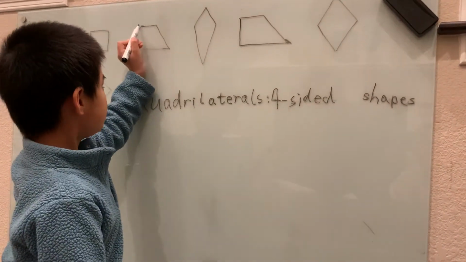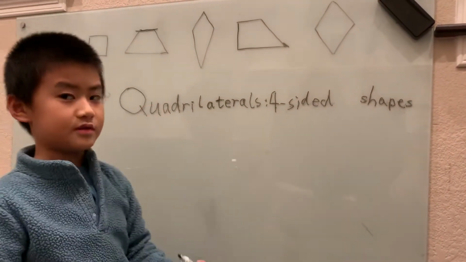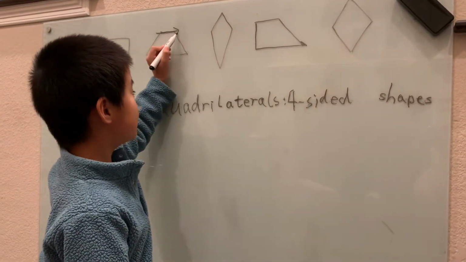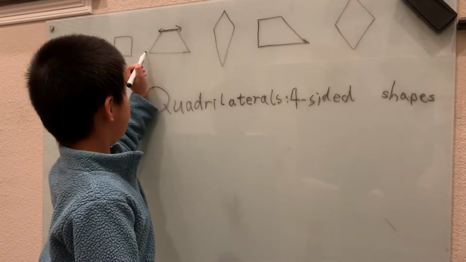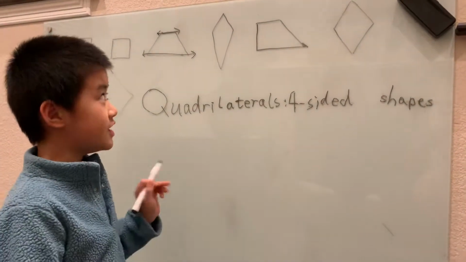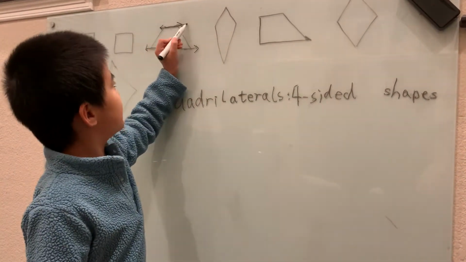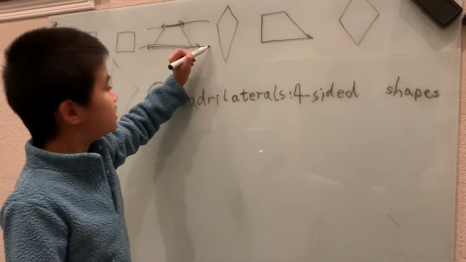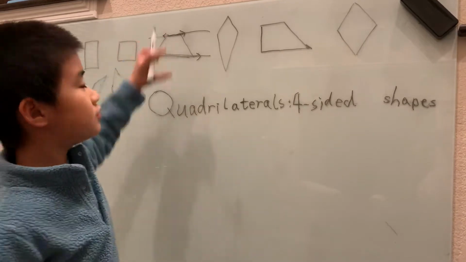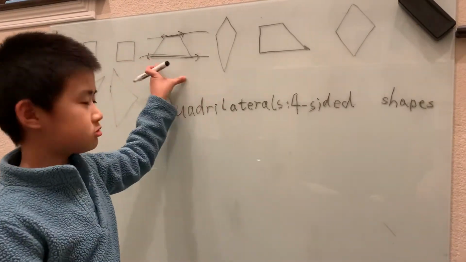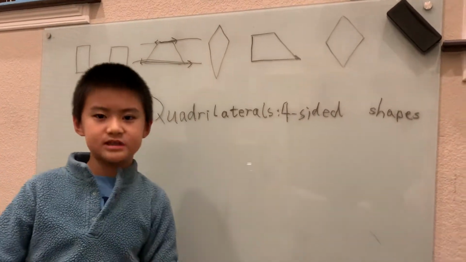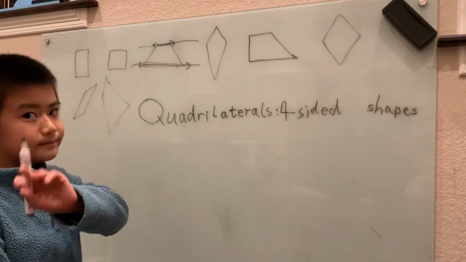So you all know about parallel, right? A trapezoid has at least one pair of parallel sides that do not intersect. So if I continue these forever in both directions, the top and bottom lines will never intersect, which means these two lines are parallel, which makes this a trapezoid. Now I just said at least one, and what does at least mean? At least one. It could be more than one.